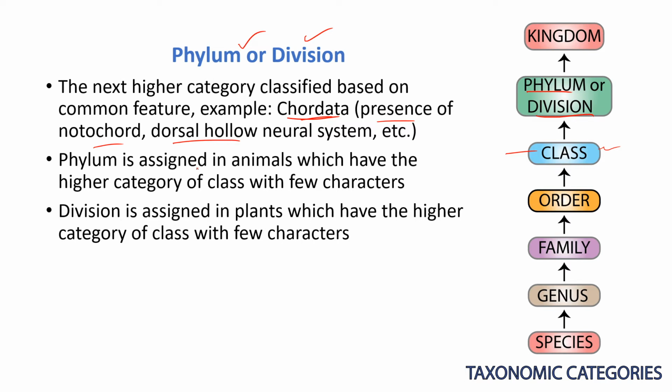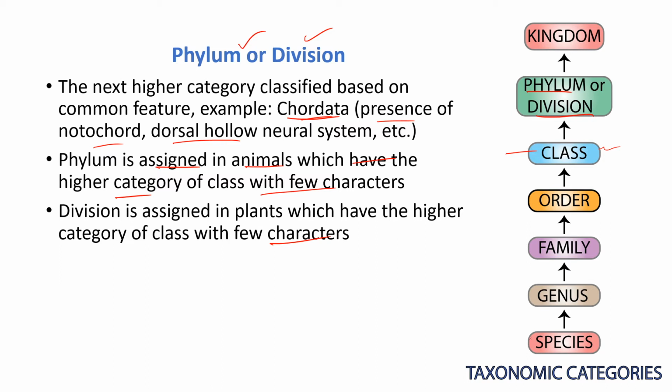The phylum is assigned in animals as the higher category of class, with a few characteristics. A group of organisms has little bit the same characteristics. Based upon these characteristics, these organisms are placed in the phylum in case of animals, and in the division in case of plants, with a few similar characteristics. So this is about the phylum or division.